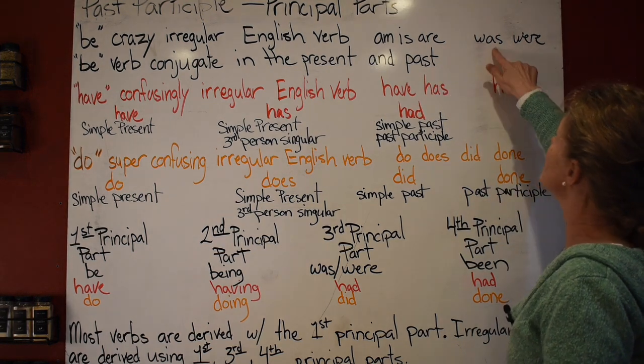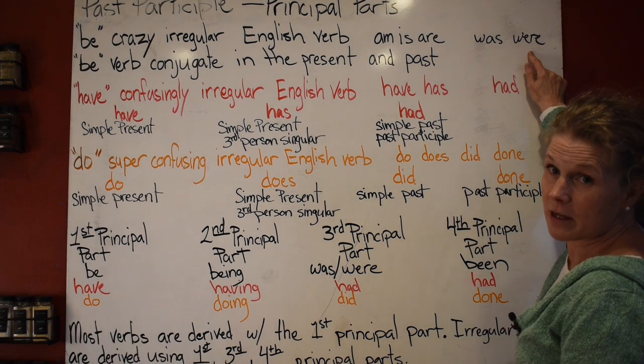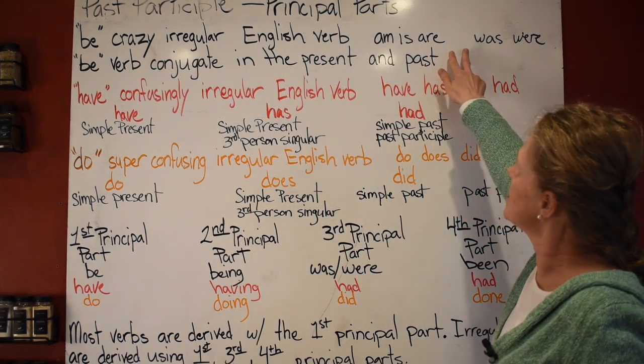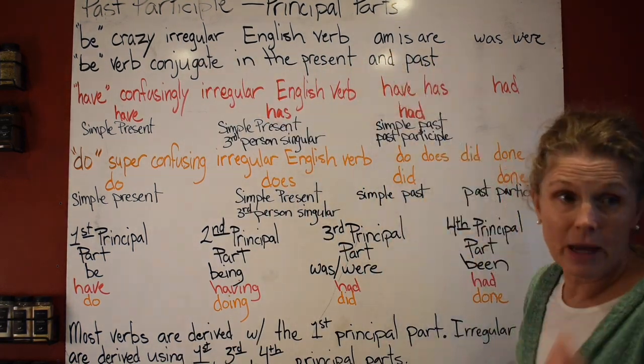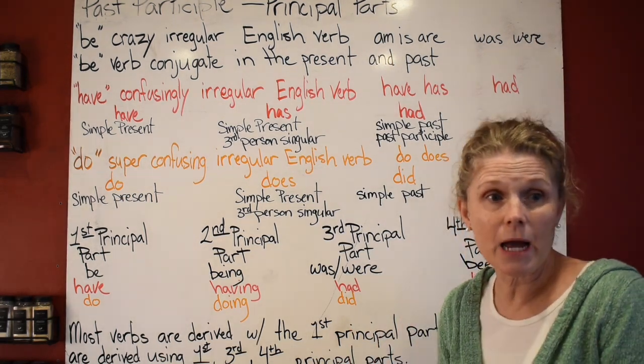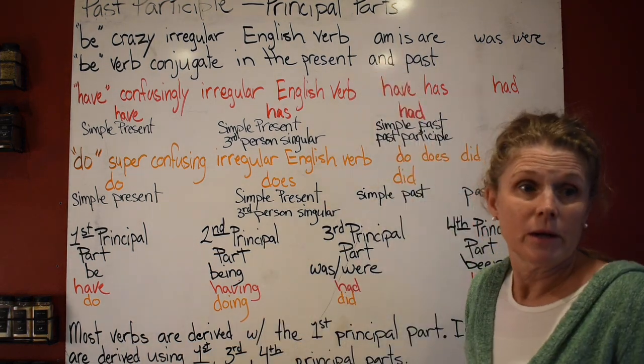And was and were, this is singular and this is plural. But this is second person, right? So can you see why that would be really confusing? How you could use am as the helping verb. Am can be standing alone. I am running. That would be the helping verb.